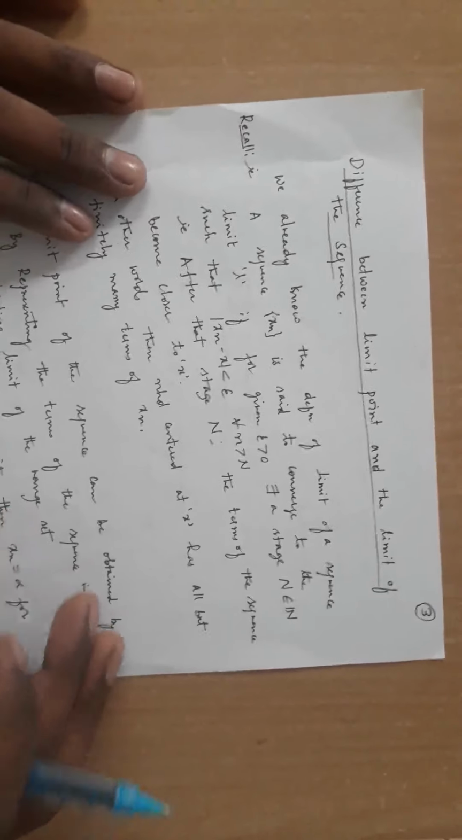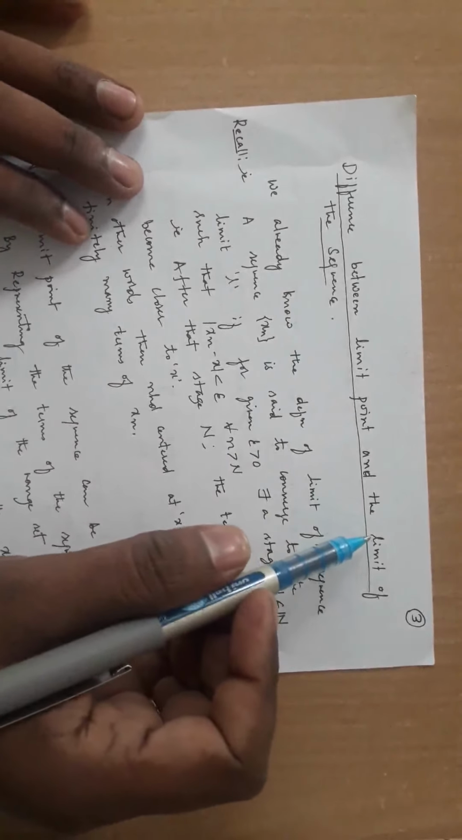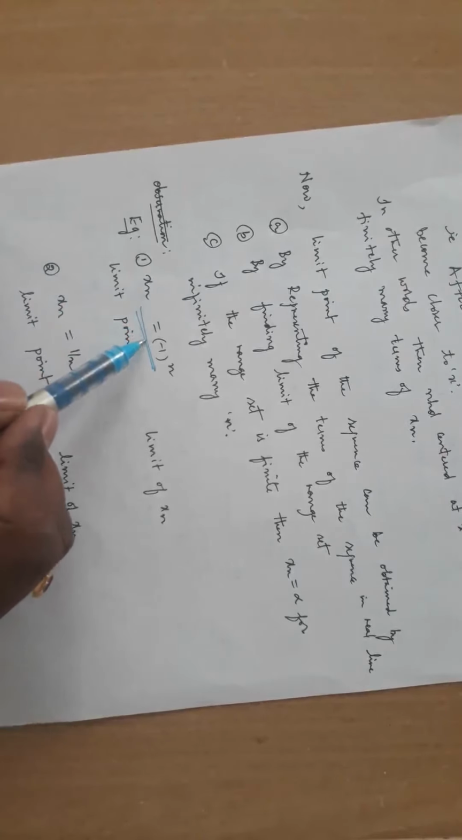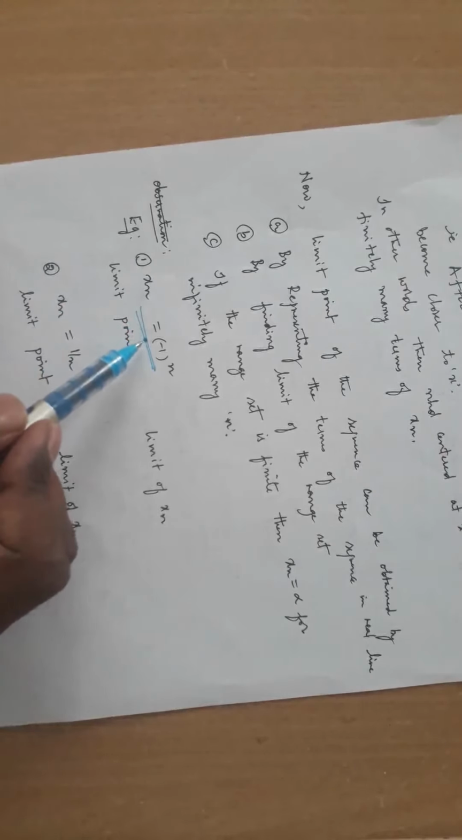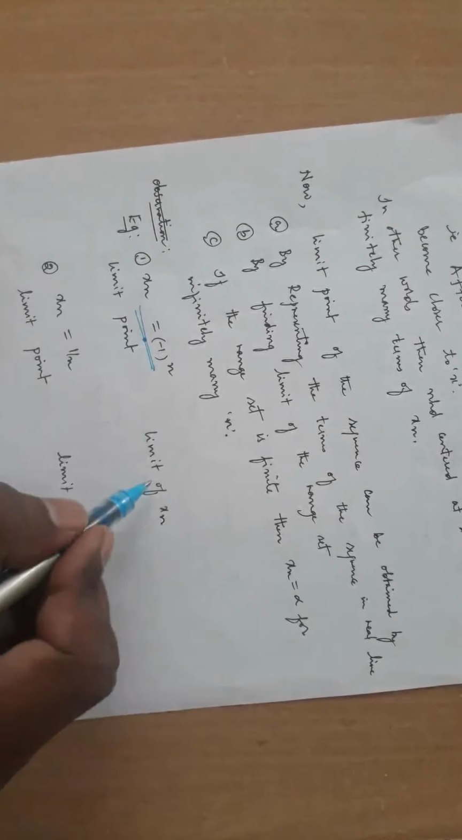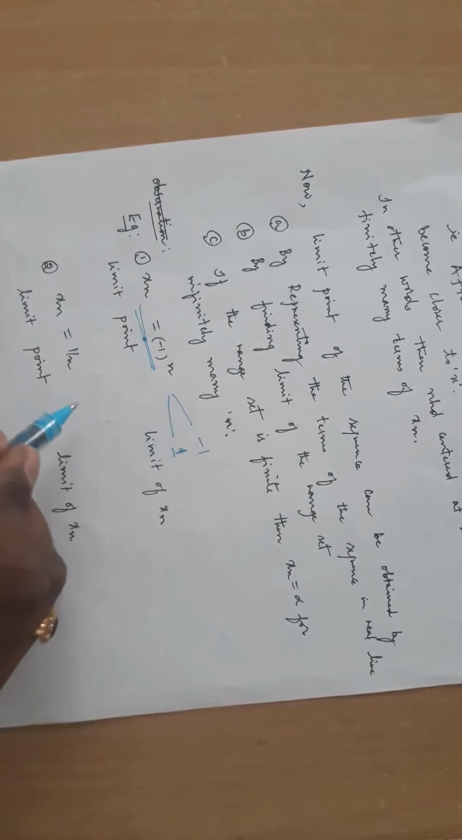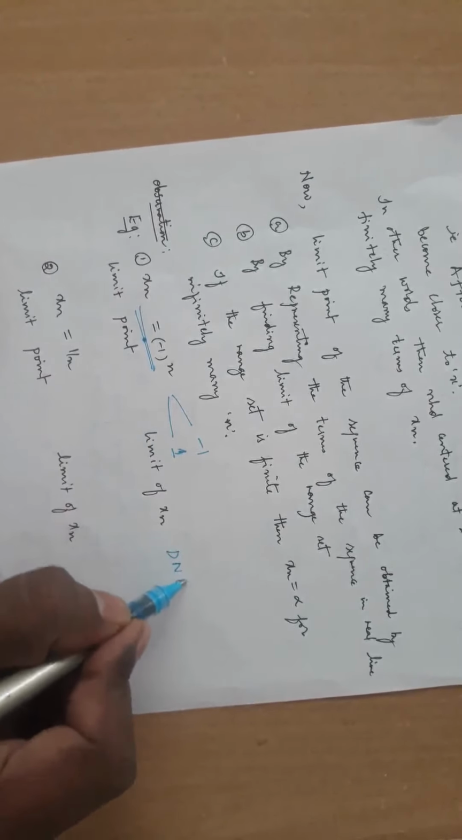Next we move on to the difference between limit point and the limit of the sequence. Before I go into this, I will take this example, xn equals to minus 1 to the power n. What is the limit of this sequence? See whether it is convergent first of all. It is not convergent. Why? Because it oscillates between minus 1 and 1. Is it clear? That means the limit of xn does not exist.